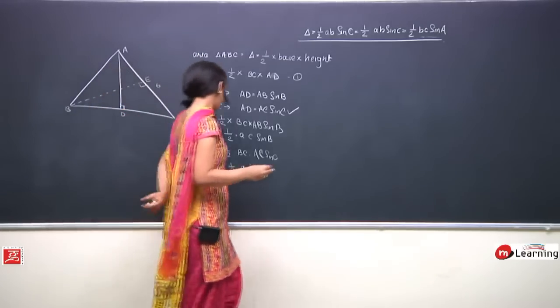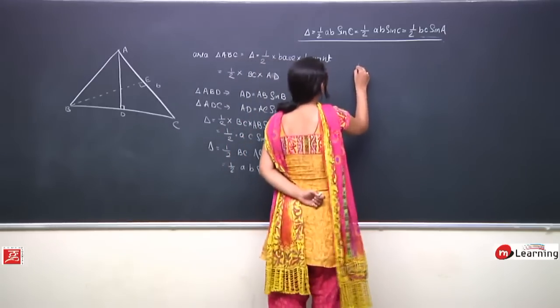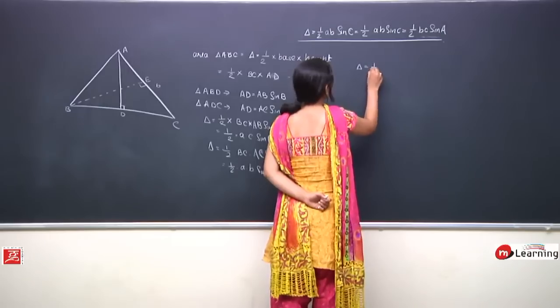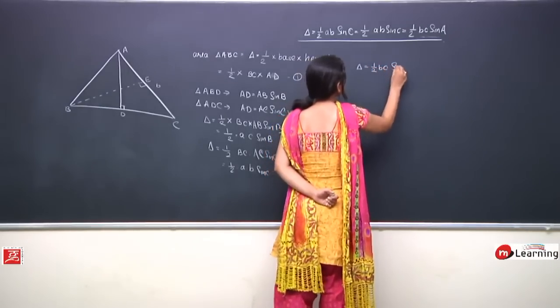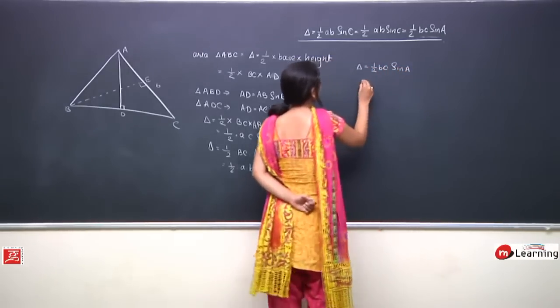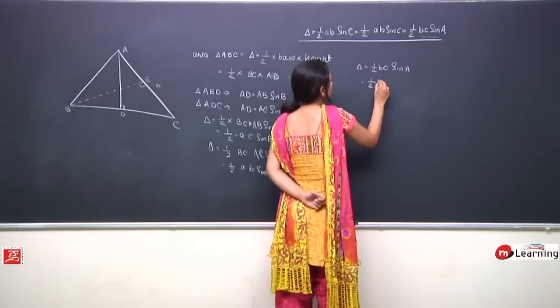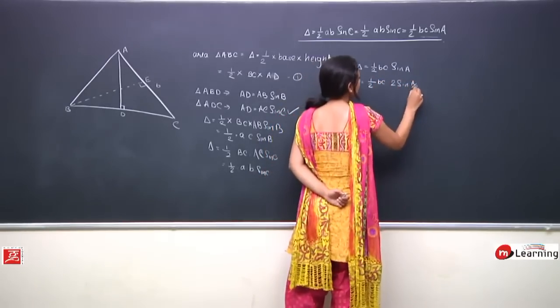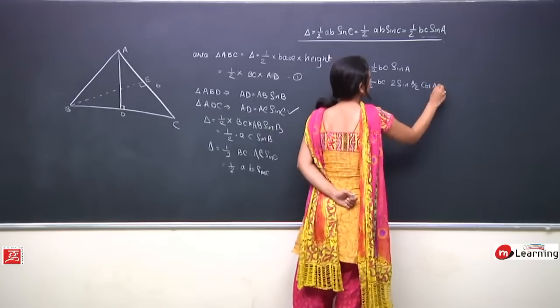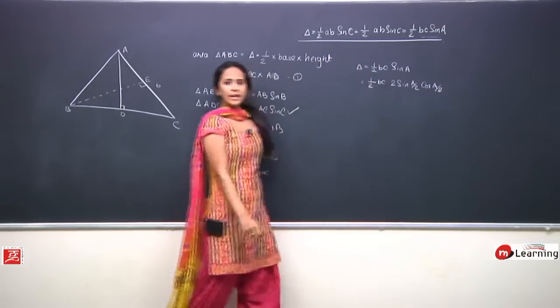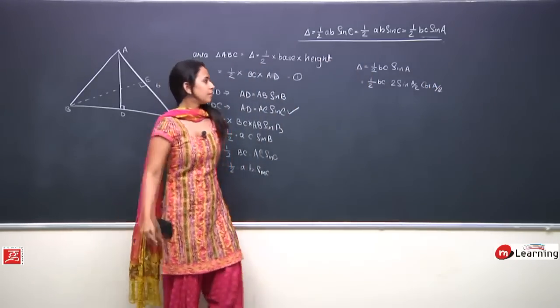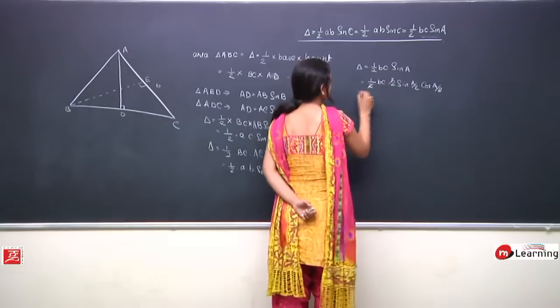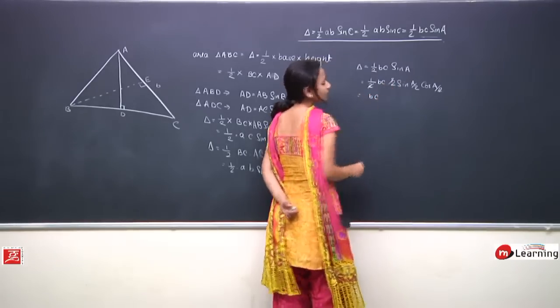Now let us extend this more. So I know area of a triangle is half BC sin A. Can I write this as half BC into 2 sin A by 2 into cos A by 2? Perfect. Here, what is sin A by 2?